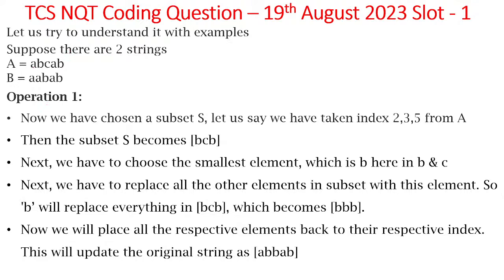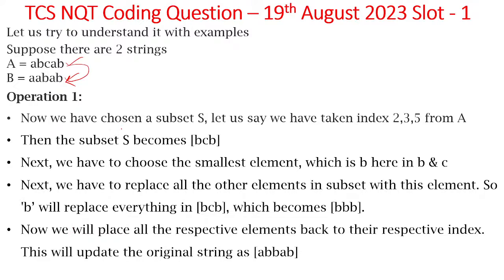Suppose there are two strings given here. Capital A is ABCAB, this is the first string, and B is AABAB, this is the second string. So you need to convert A to B. That means you need to convert this string into this form. The first operation is performed here. This entire explanation is given to you. You should read this explanation and understand the problem clearly.